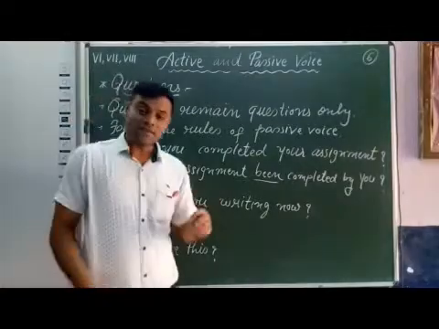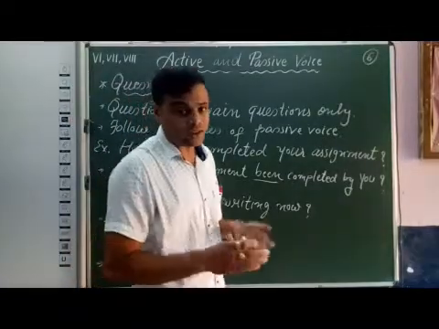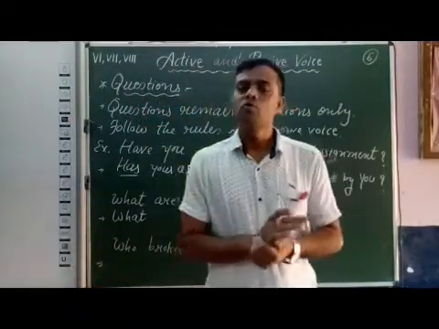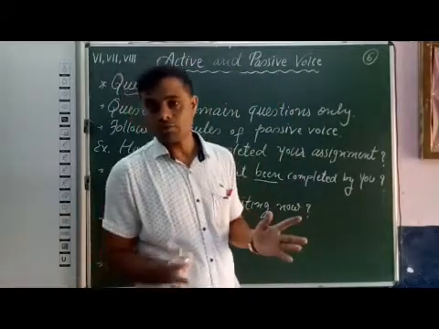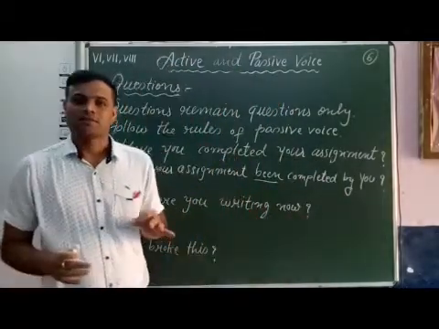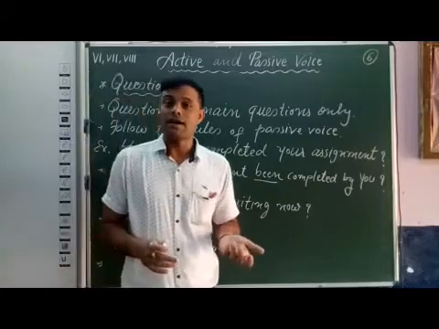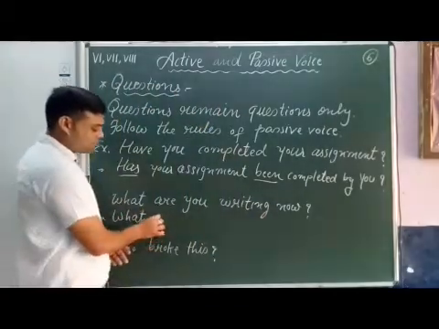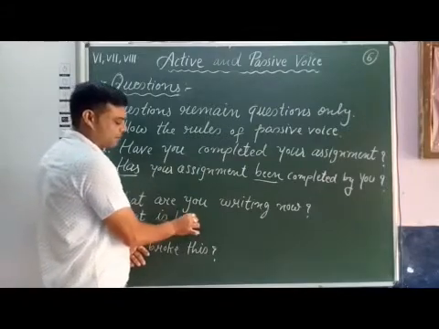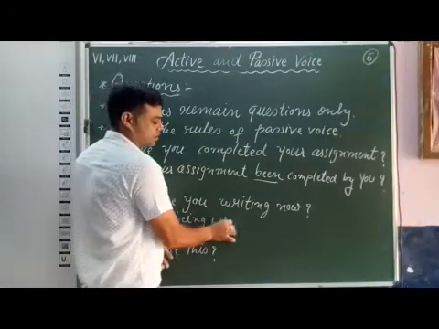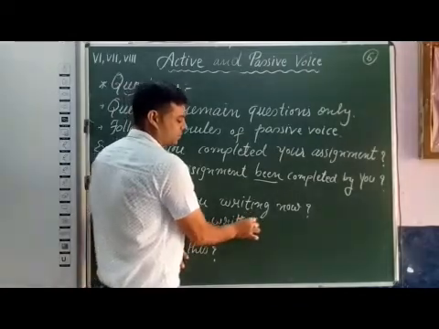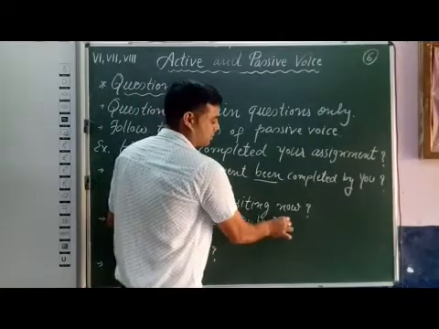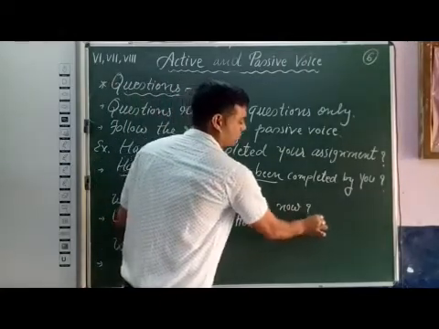Questions with what do not have an object, because we use what to identify the object. So here, what are you writing now? That becomes: What is being written by you now?